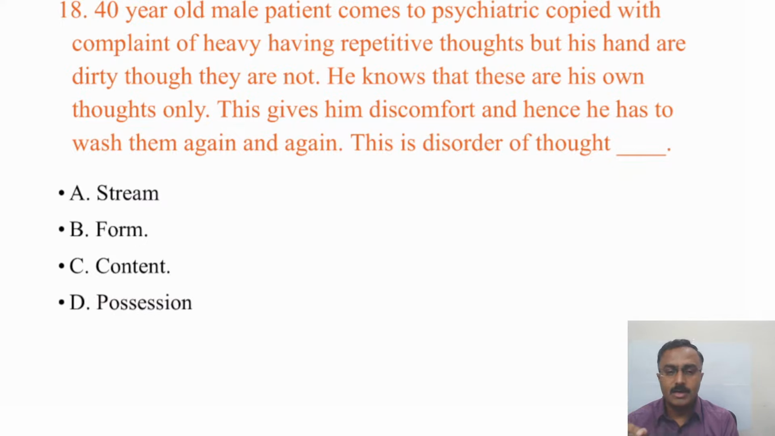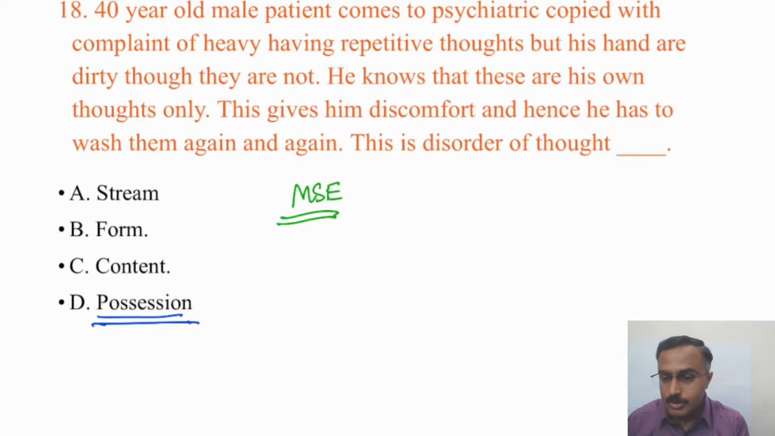We discussed that this is one of the important topics. Yeah, most of you seem to be answering it right already. So it's the possession. When we describe thought as part of the mental status examination, we describe it under form, stream, content, and then possession.